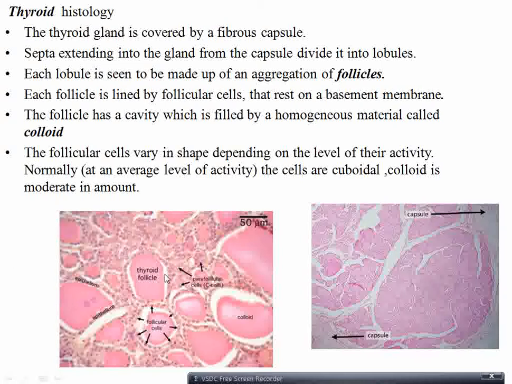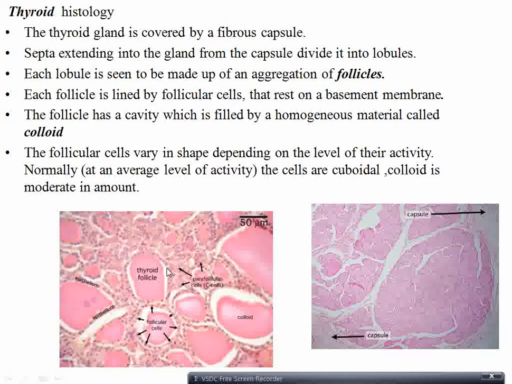So each lobule has an aggregation of follicles. Each follicle is lined by follicular cells which are resting on a basement membrane. The inner aspect of each follicle has a homogeneous material called colloid. Colloid is the raw material for production of thyroid hormones, and the follicular cells are the ones which produce the thyroid hormones like T3 and T4.